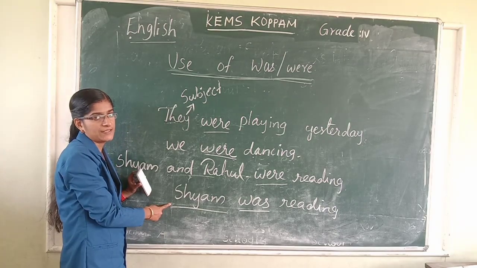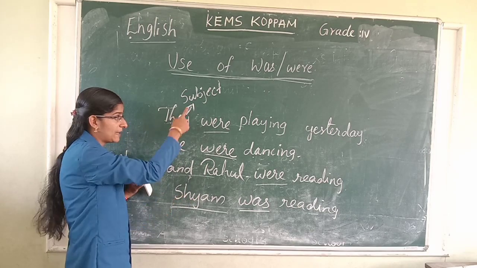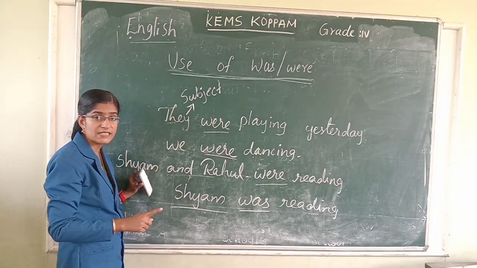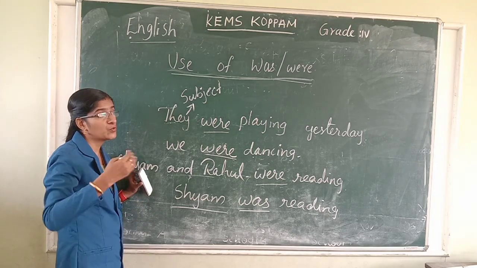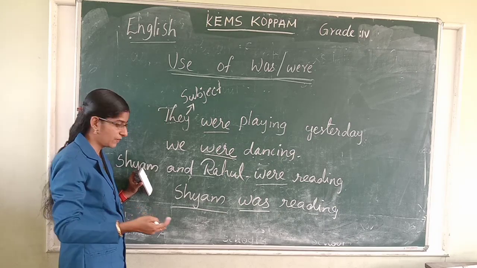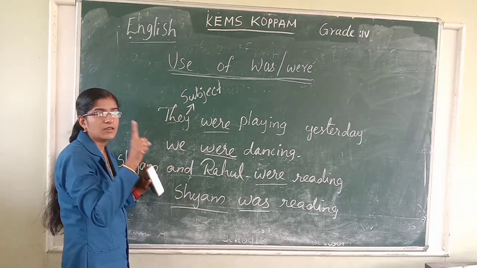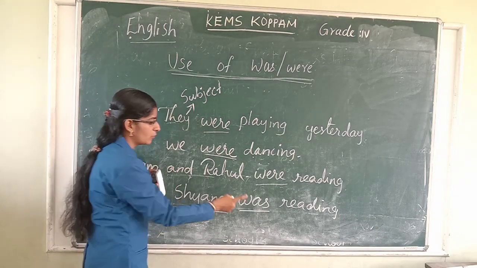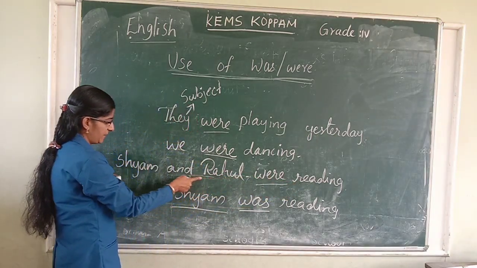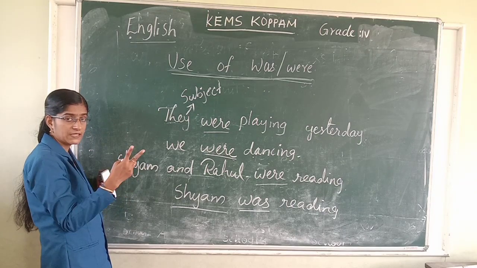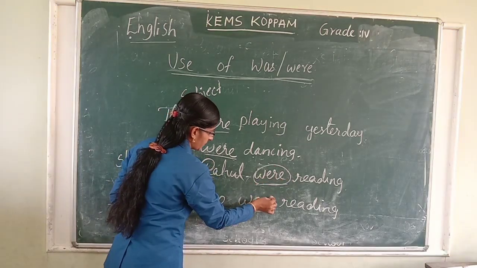So the subject is singular. Singular means only one person. Plural means two or more persons. If the action is done by a single person, we use was. If the action is done by more than one person, we use were.